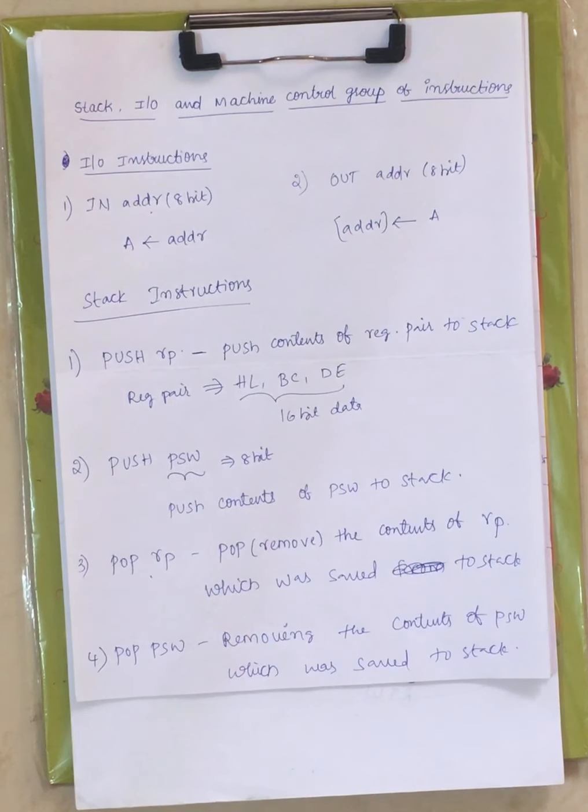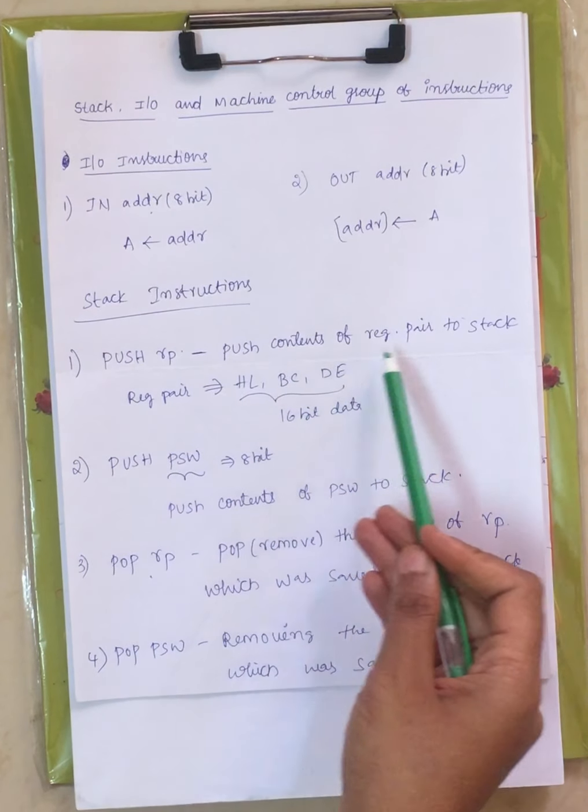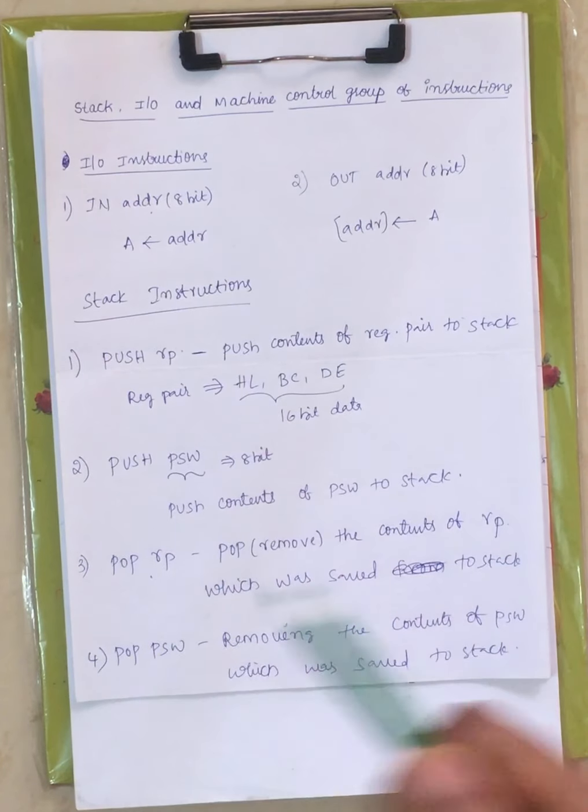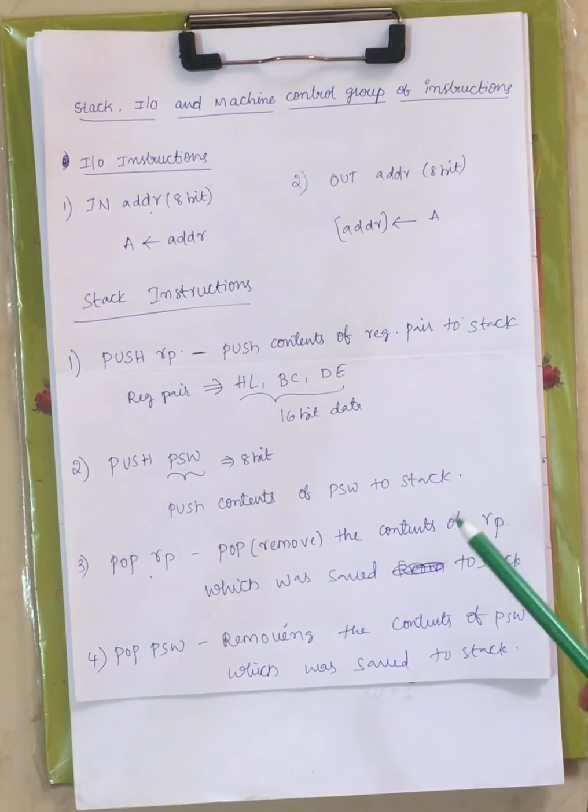Now the first stack instruction is push RP. What is RP? Register pair. We have three different register pairs: HL, DE and BC. In order to move the contents of a register pair to the stack, we will use the instruction push RP. It will push the contents of the register pair to the stack. That register pair may be either HL, DE or BC.